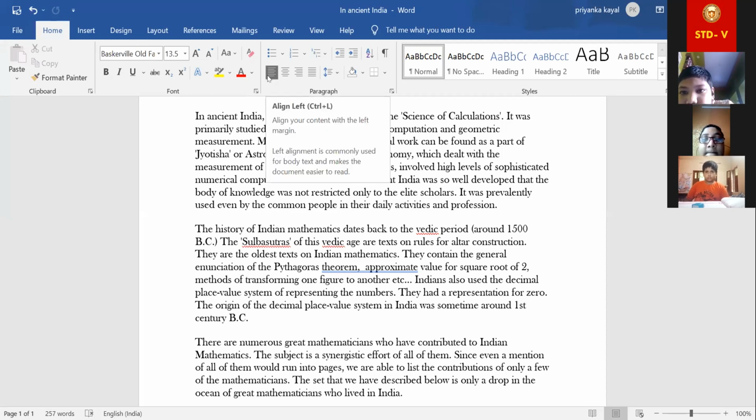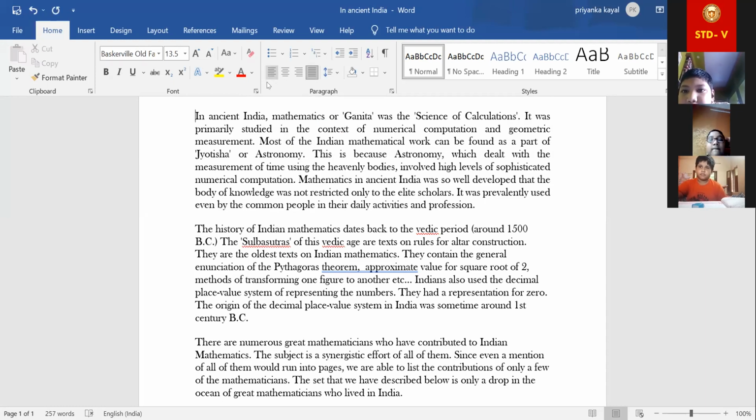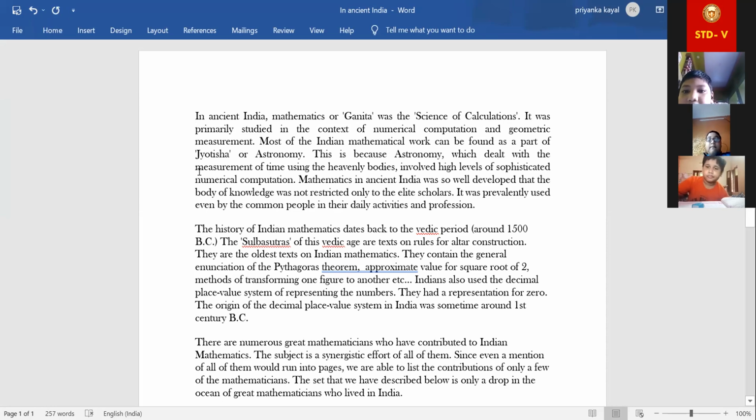If we are aligning left side, look at this. Then here we are clicking. Now look, in the left side, there will be one margin. Look, you can see these are making one margin where all the sentences, all the lines are maintaining a given margin. All of you are, yes, Tom? Yes, ma'am.